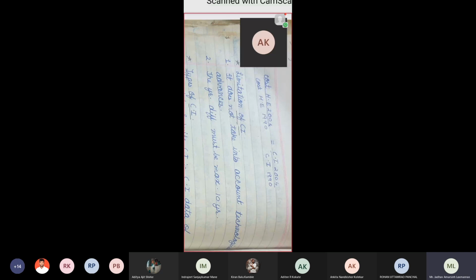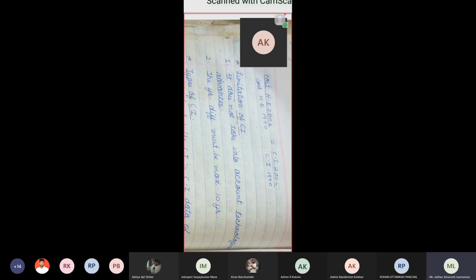The year difference must be at most 10 years. We can compare the cost of equipment in 2021 maximum up to 2011. A 10-year gap is needed to compare. Here I have taken a gap of 2004 and 1990, so the gap is 14 years. So we can't do it like that. If you want a more accurate result, then we can compare with a year gap of only maximum 10 years. So if the 1990 cost is there, then we can compare maximum up to 2000, not more than that.